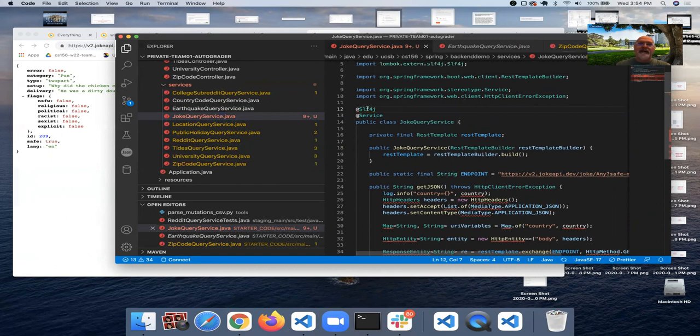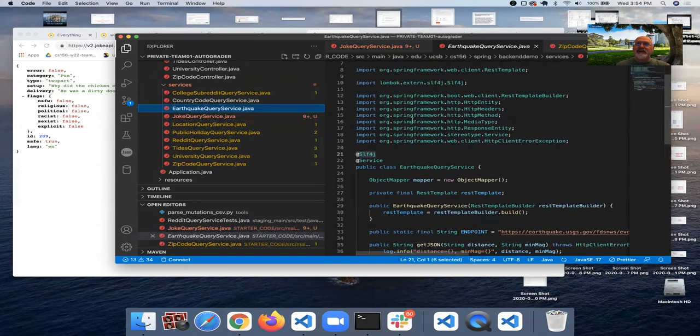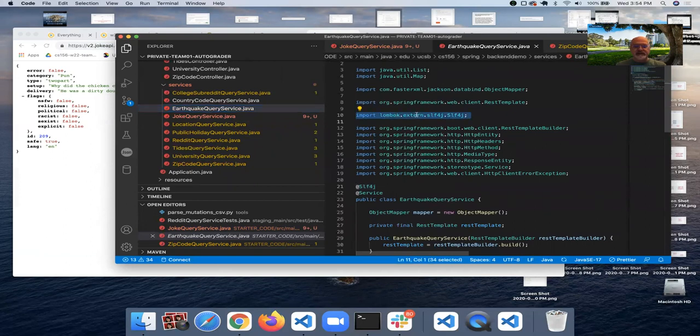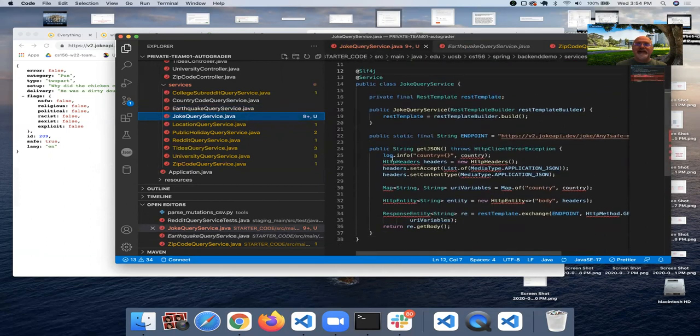If you don't have the VS Code extensions to do this kind of automatic quick fix, then the other way you could do it is look in here and see what is the import for Slf4j, and there it is. Slf4j, by the way, is Simple Logging Framework for Java. So that takes care of the wavy line on log.info.